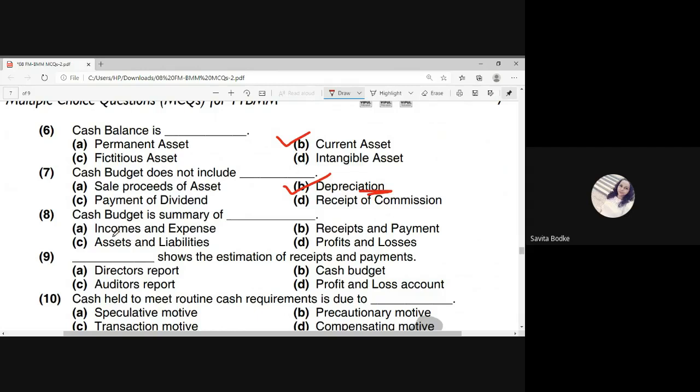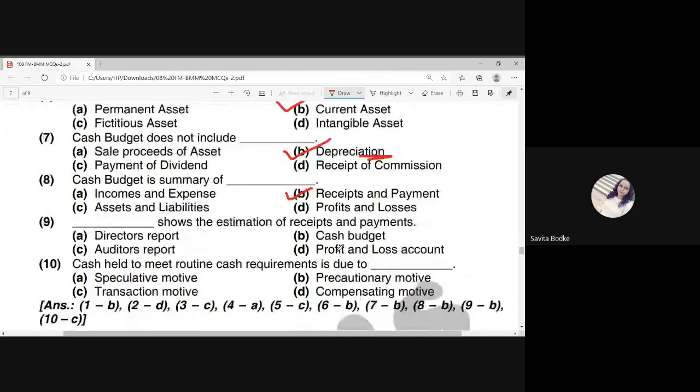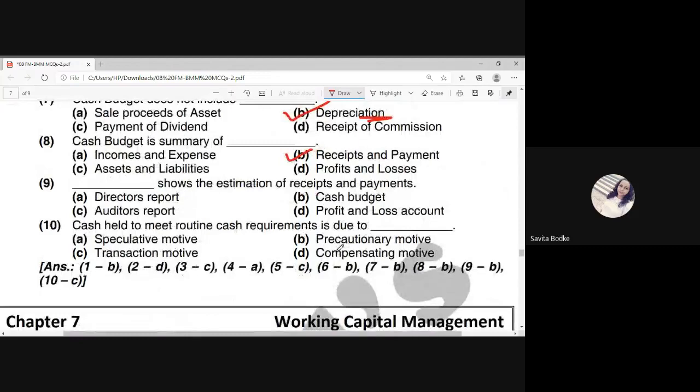Now the next one is, a cash budget is the summary of what we are doing in the calculation of cash budget. We are adding the receipts and we are subtracting the payments. So it is nothing but the summary of your receipts and payments. Now the ninth one, they have given a blank space and asked what shows the estimation of receipts and payments. The same question they have repeated, and the appropriate answer is cash budget.